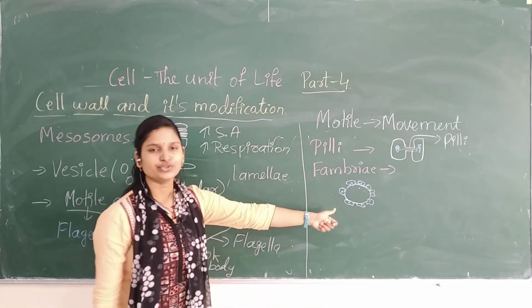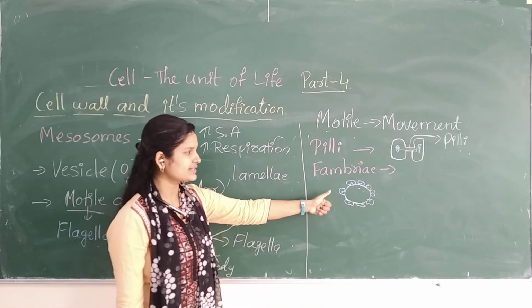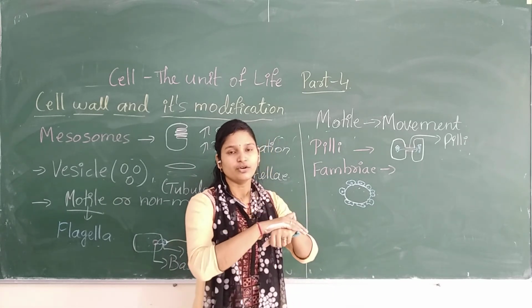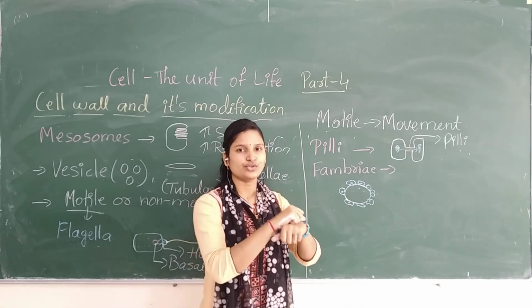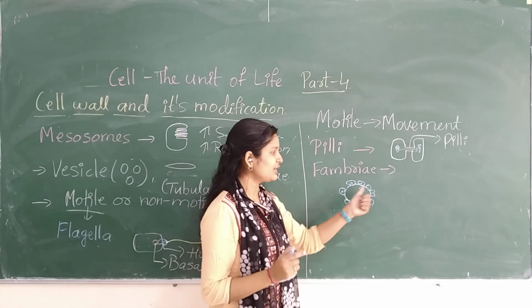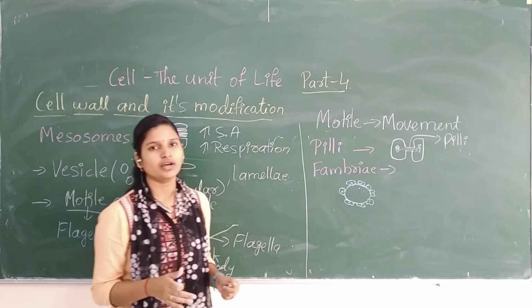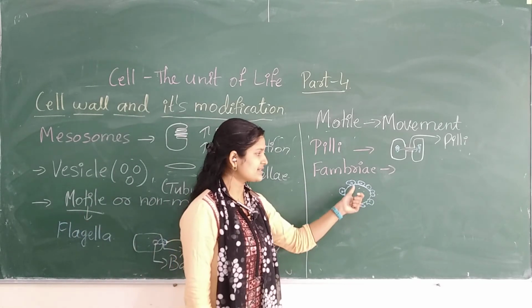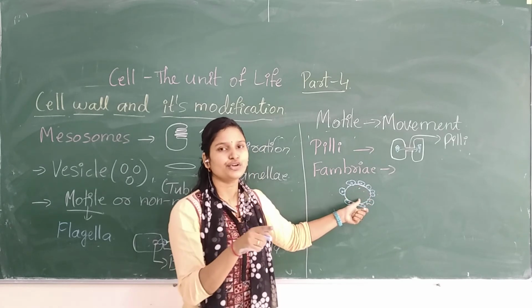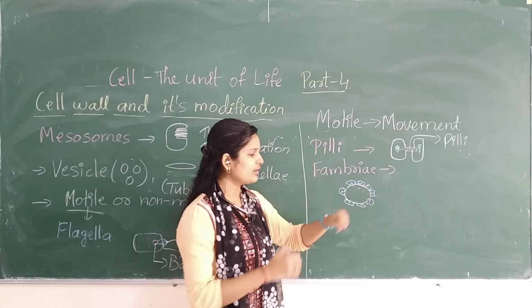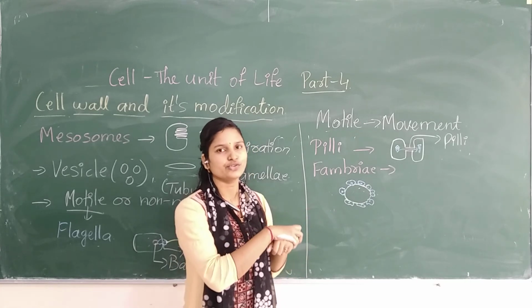When they enter the host to infect the organism, this kind of structure helps them attach to the host cell. Even for attachment to the rock as well as to the host cell, these Fimbriae are helpful. It is nothing but an outgrowth of the plasma membrane only. It will go and attach with the host cell.